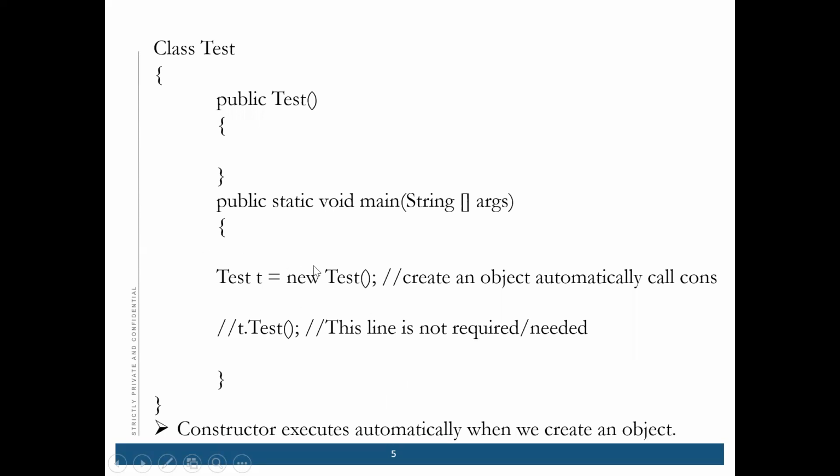As soon as we have created the object, we are executing all the things which are inside the constructor. Is that clear to everyone? Here public Test is a constructor, not a method. This is just a constructor, right? Yes. So we don't need to call the constructor here like T.test. No, we don't need to call it.